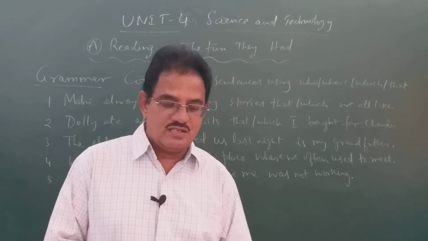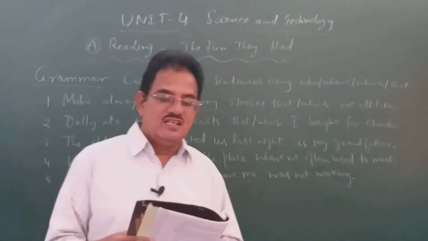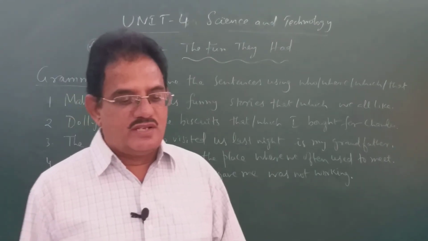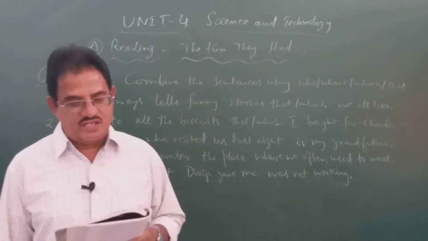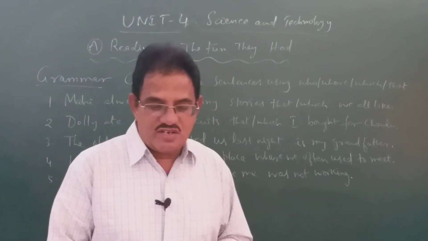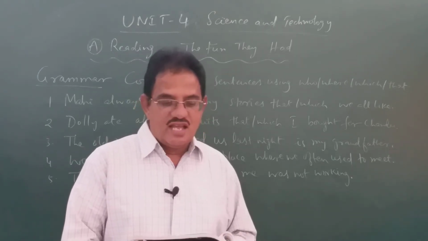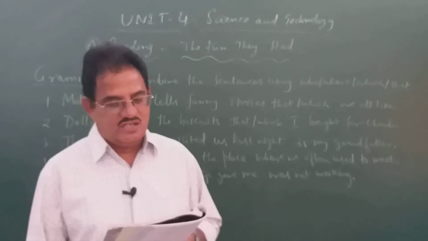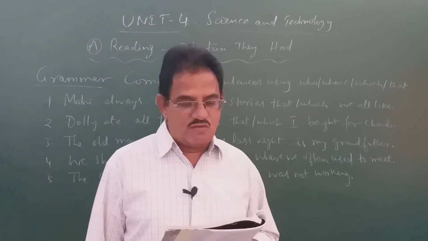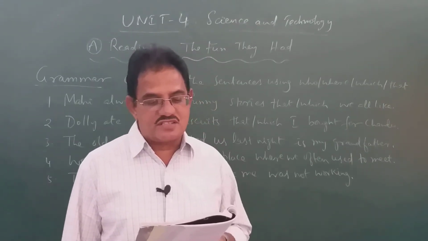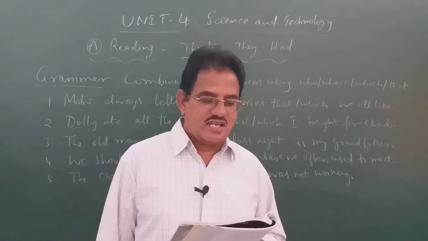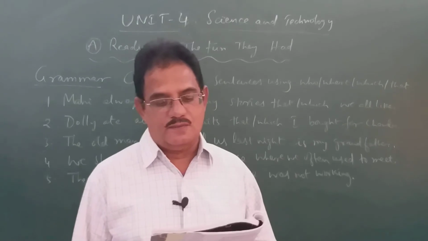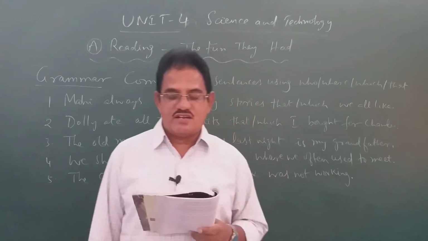You have to combine, you have to write using relative clauses. In the fifth one, an editing passage is given. Read the following passage. Every numbered sentence has an error. Identify and edit it. In every numbered sentence there is an error, a mistake. Number 1, you see, in Siripuram village it did not rain at 3 years. Not correct. It did not rain for 3 years. You have to write for there. That's a mistake. You have to remove at and write for.